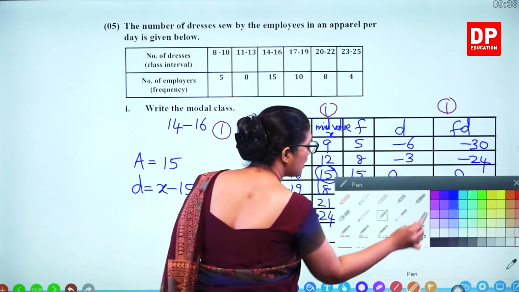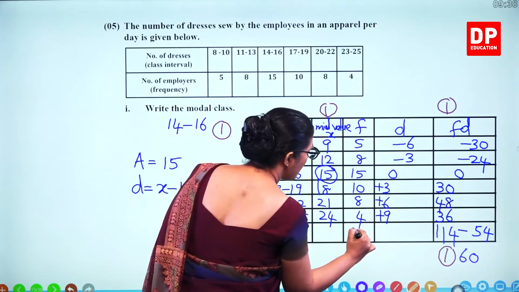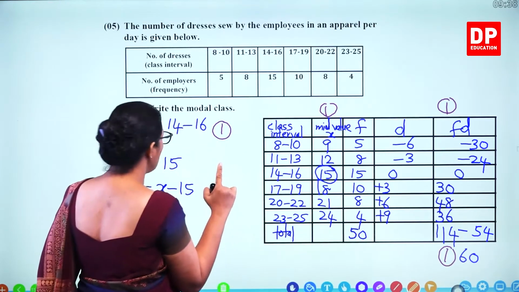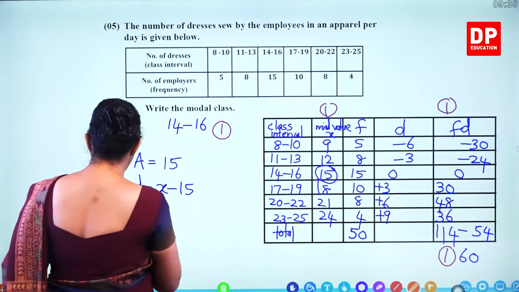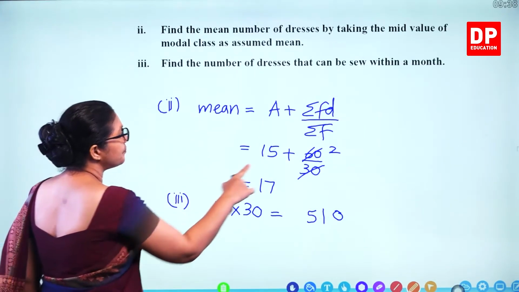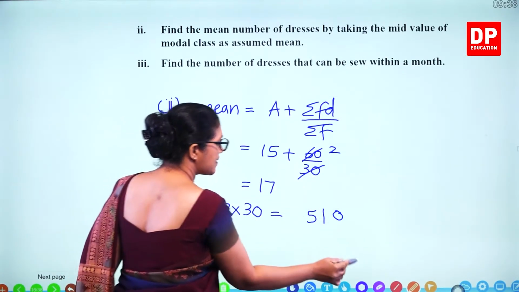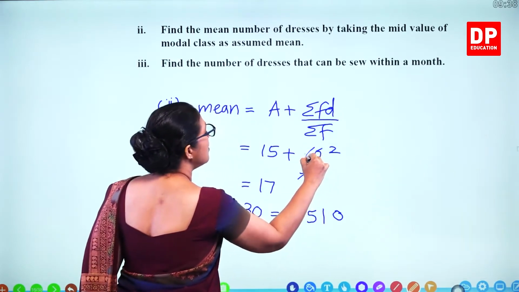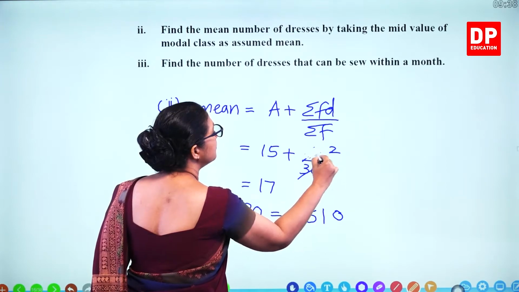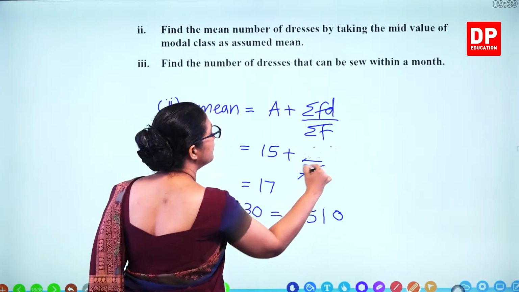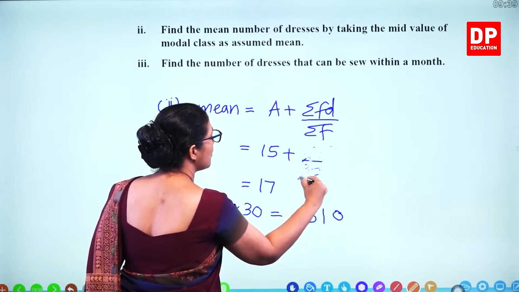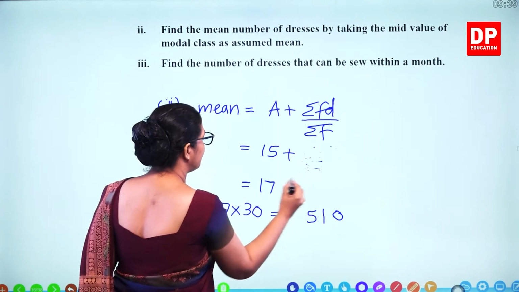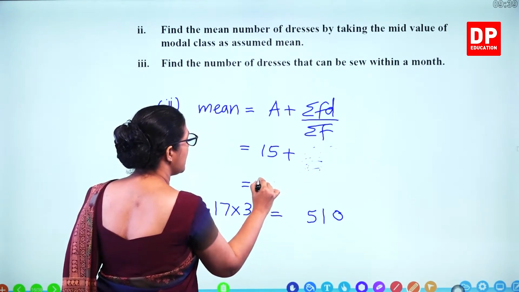So we'll put 50 here. And what's the change we have to do? The change is not here, the 60. So we'll make it 50 here and calculate the correct value. So this is not 17 then.